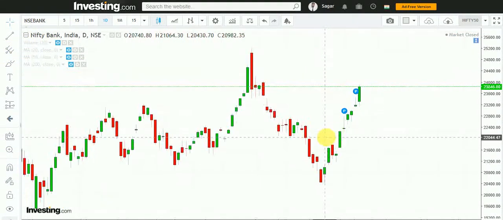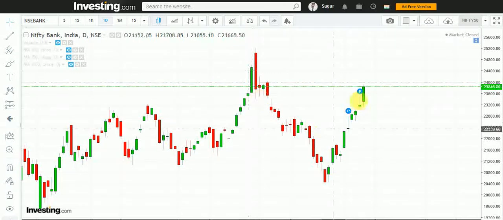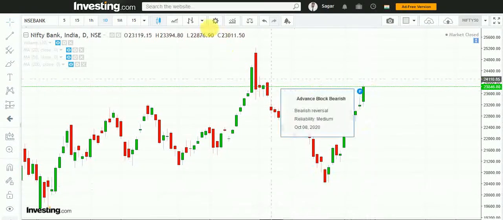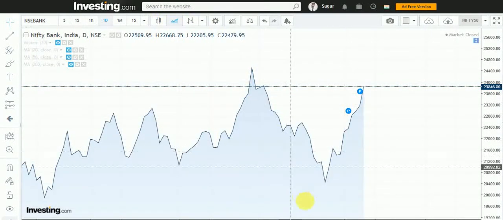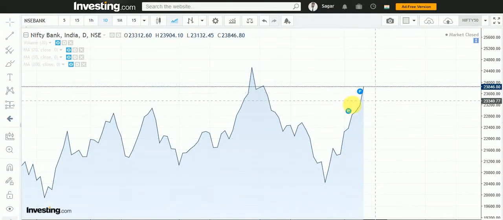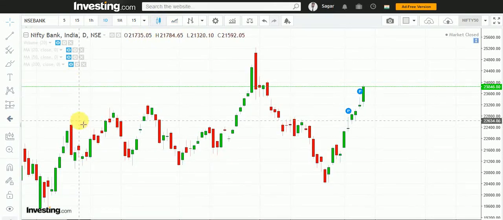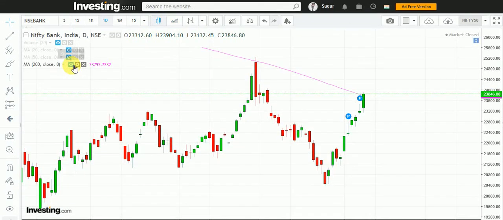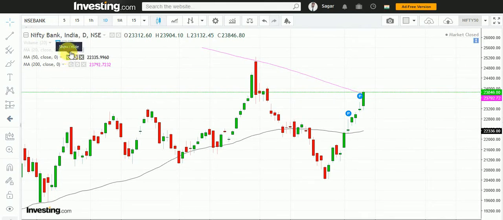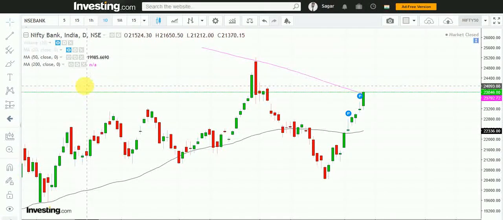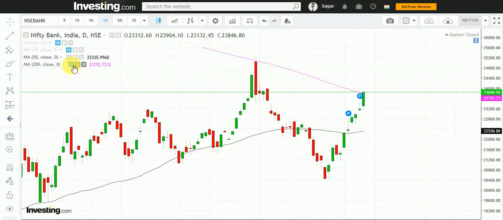This is the daily chart of Bank Nifty. Again here is a sharp fall and sharp rally. You can see a V, a sharp valley. So a clear cut reversal in Bank Nifty again. And from where? No DMA support. Okay. And right now the current closing is near the 200 DMA. So we have to wait for breakout.